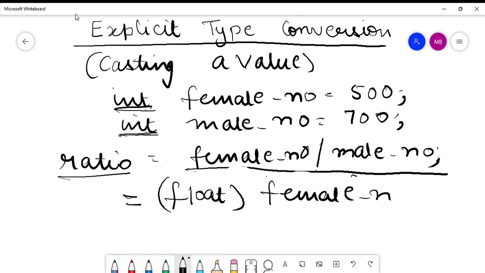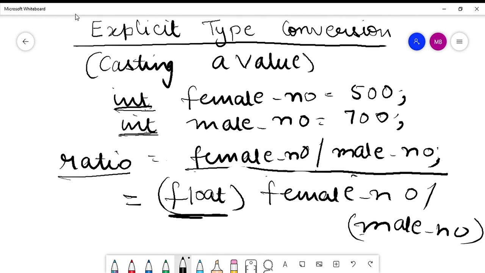divided by male number. Now notice here that I have just converted female number into float and I have not converted male number into float, because I do not need to, since the compiler will now see that female number is a floating data type. This thing I have done explicitly. Now the conversion of male number into floating data type will be done implicitly by the C compiler, right? Female number I have explicitly mentioned is floating type, and male number is integer.